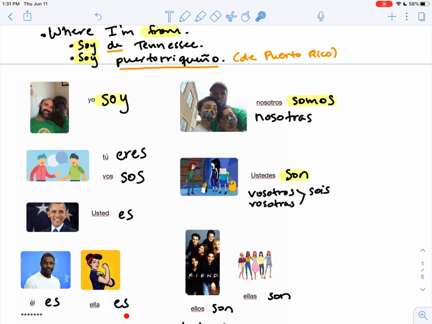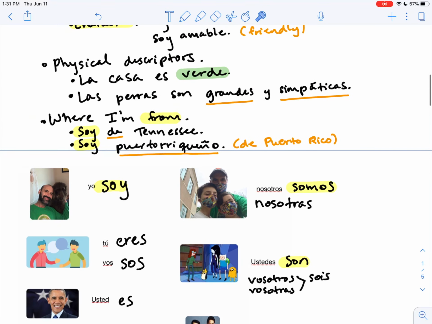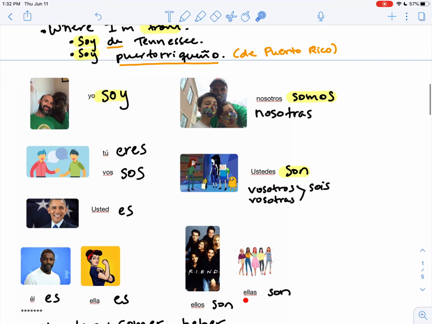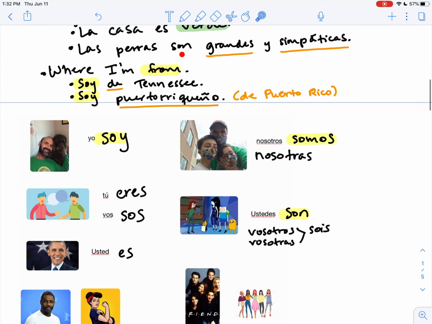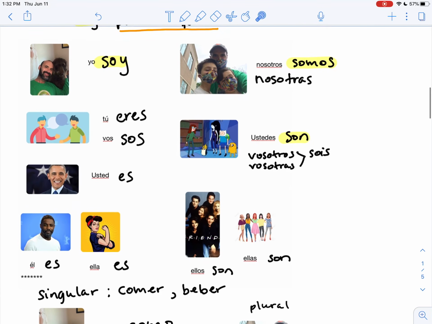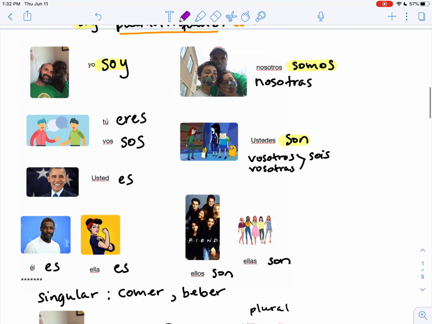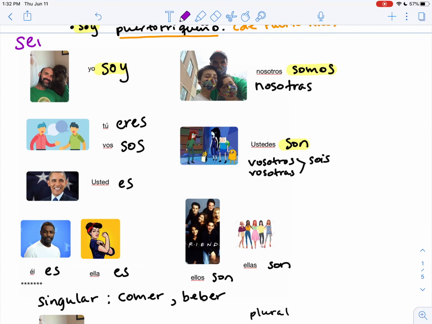So la casa es verde. Las perras son grandes y simpáticas. So aquí las perras is like saying ellas. So here we see son. As a refresher also, these conjugations are all from the verb ser, and you see how it's changed from yo all the way through ellos and ellas.